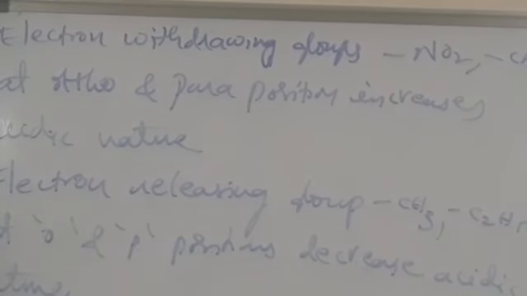Okay, so electron withdrawing groups increase acidic nature of phenol, and electron releasing groups decrease acidic nature of phenol.